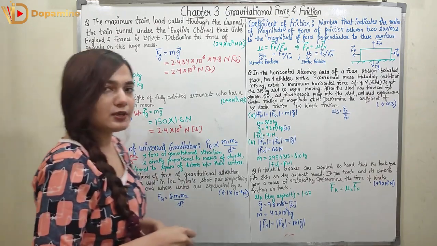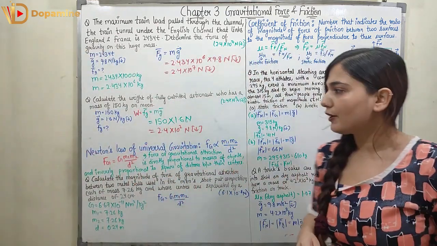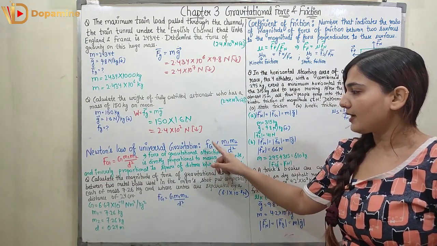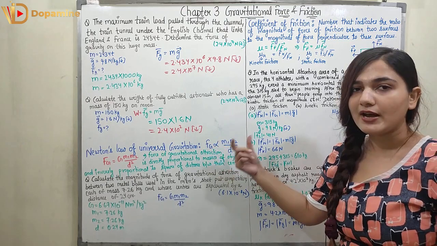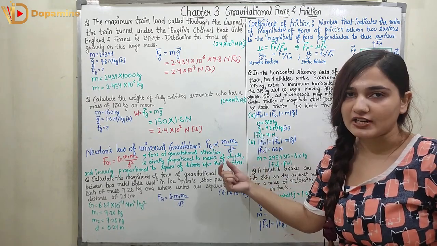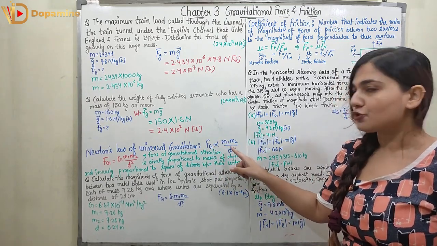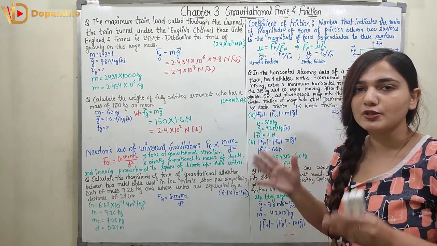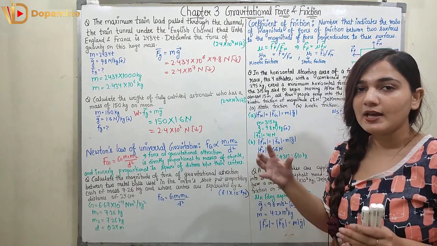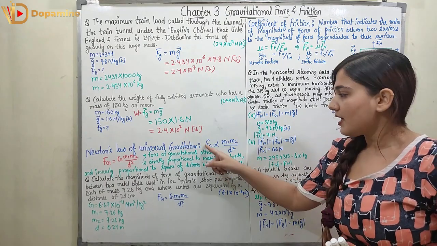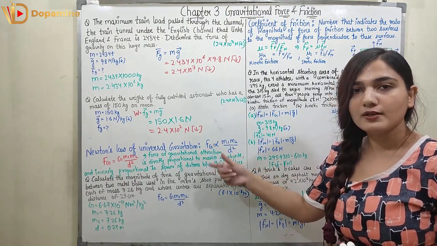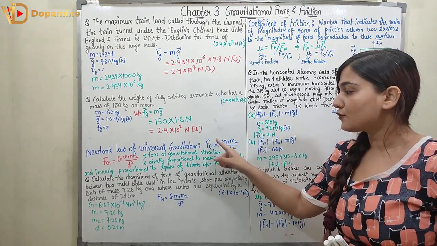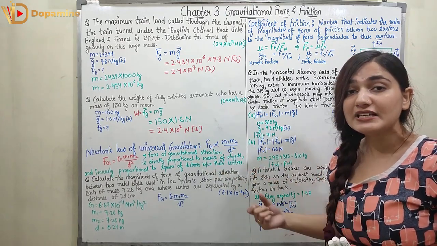Now coming to Newton's law of universal gravitation. According to Newton's law of universal gravitation, the force due to gravity, or the force due to gravitational attraction, is always an attractive force. It is directly proportional to the product of the masses of the two objects and inversely proportional to the distance between the two objects, right? So if I increase the mass, the force of gravitation will increase, and if I increase the distance between the two objects, the force of gravitation is going to decrease.